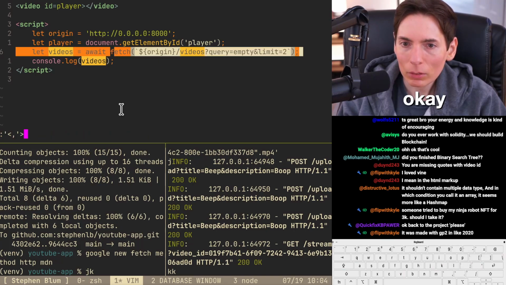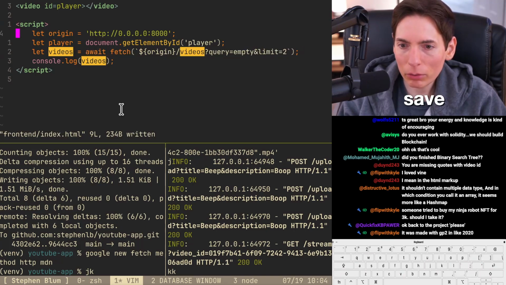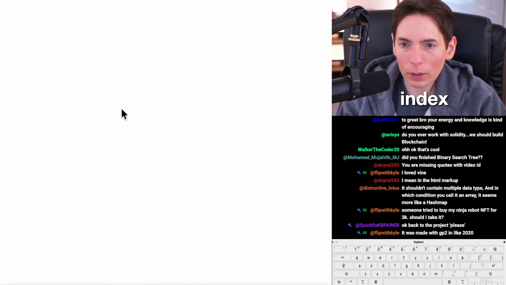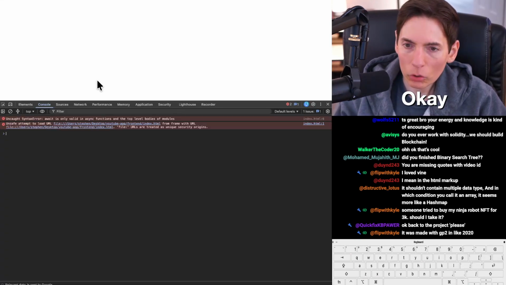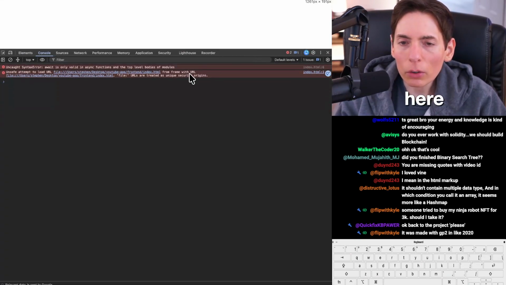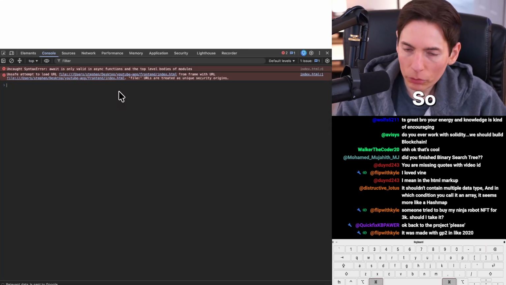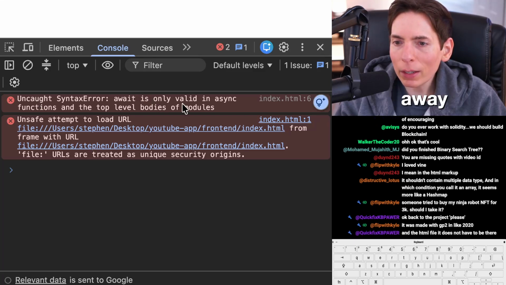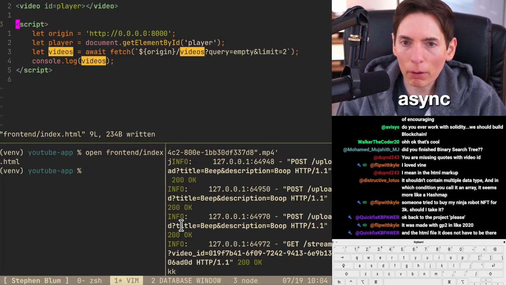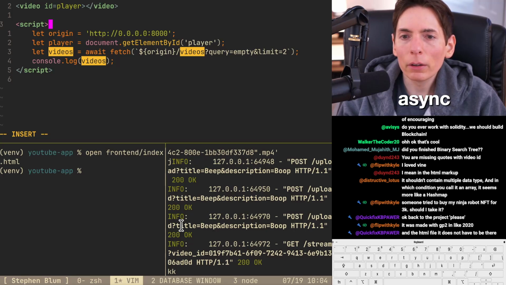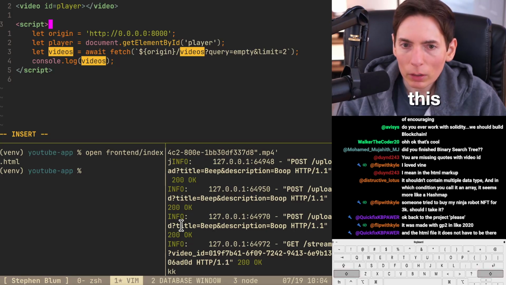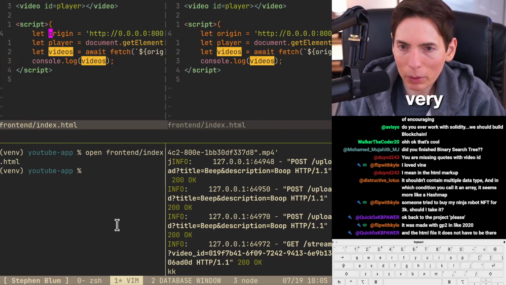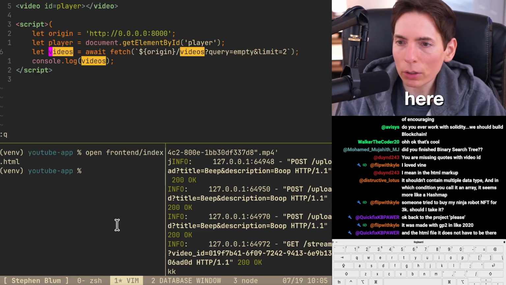Okay. All right, let's see here. Save. Open front end index. Okay. So open up our window here. Okay. So let's zoom in on this. Okay. Uncaught error await. Oh, we got to throw async. Right. Let's see here. How do we want to do this? So we could probably wrap this, yeah? We'll wrap it up here. So now we've got a very basic video fetcher here.